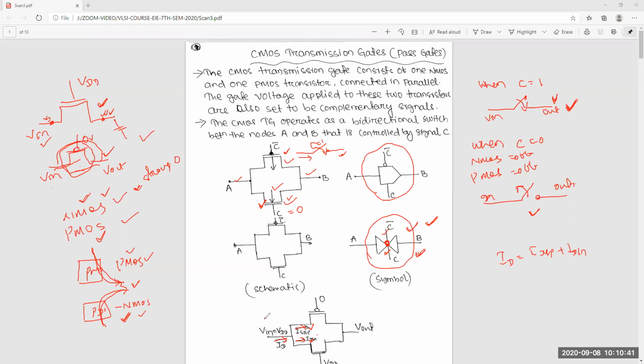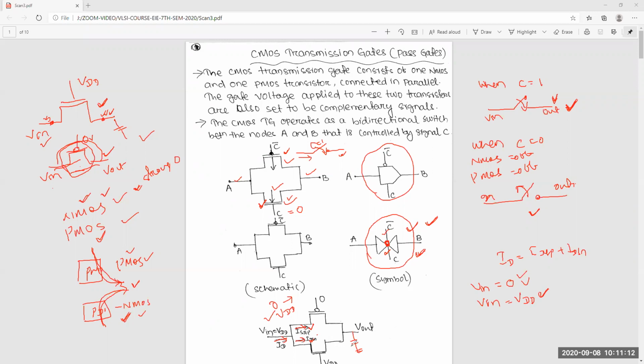Okay, so now we will discuss what happens by changing this voltage. Suppose you are giving V input either 0 or VDD. Whatever you give as V in, either 0 voltage or VDD, will pass to the output side, whether you want to pass low or high. There is actually a load capacitor at the output, because other circuits are used here.